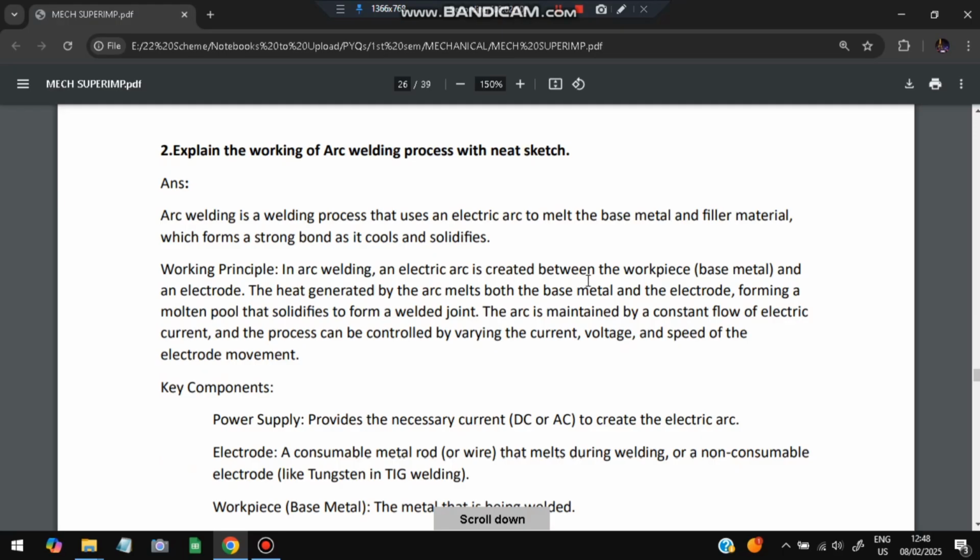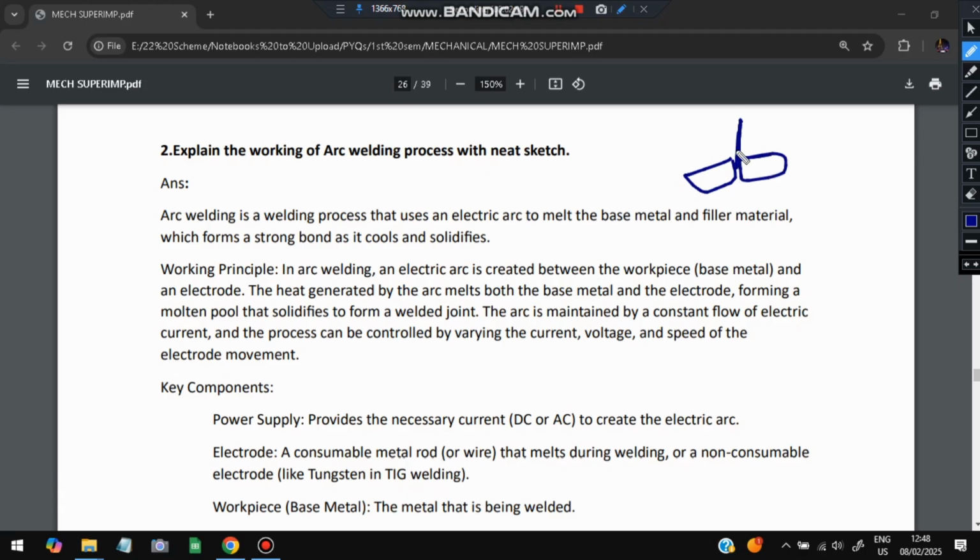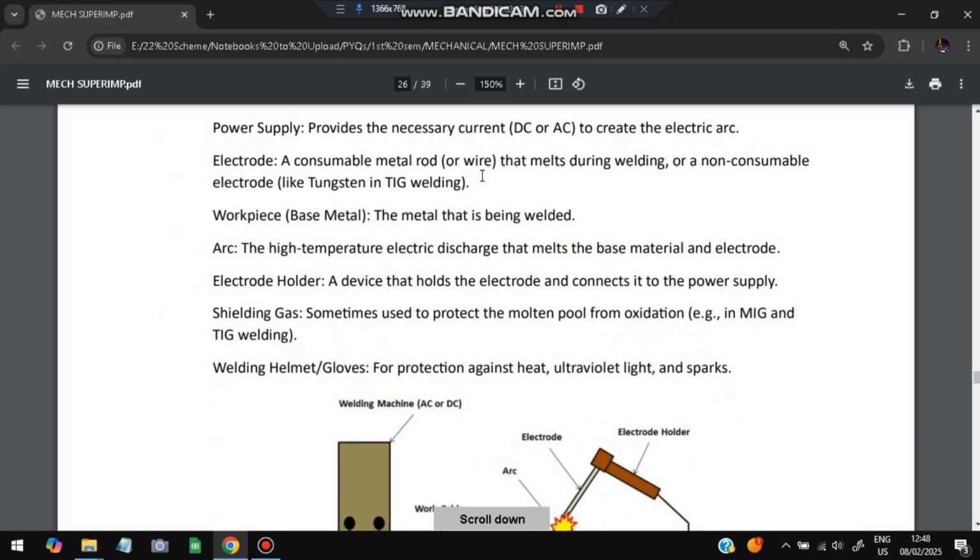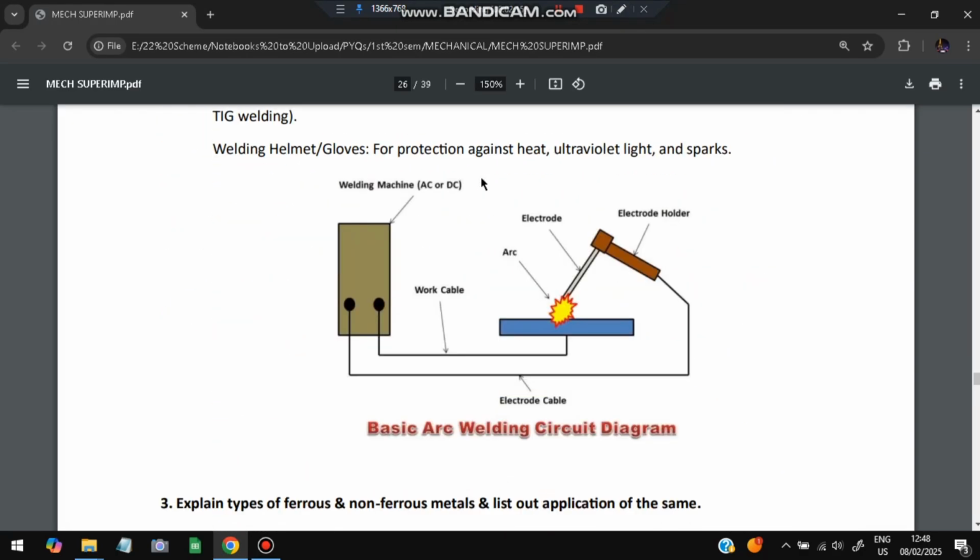Next is: explain the working of the arc welding process with a neat sketch. In the arc welding process, whatever is to be welded, these two metals are there. Electricity is applied here so that they get melted and joined. You can go through the theory part. Here is the material, the arc is struck here, and the electrode holder will be melting it and joining it.